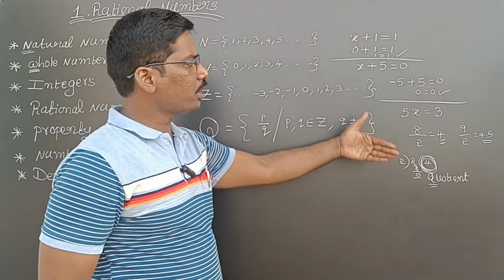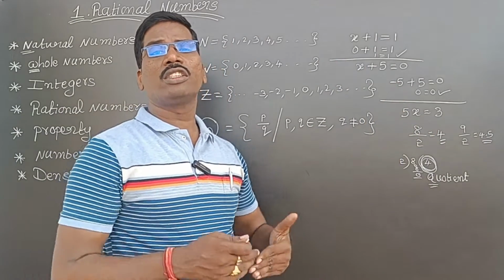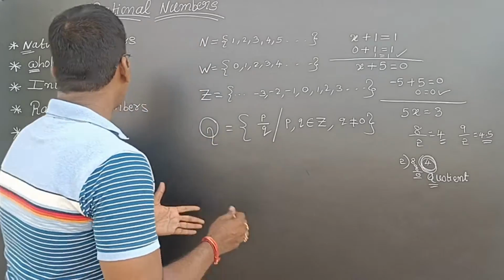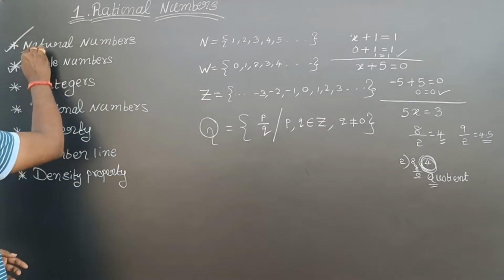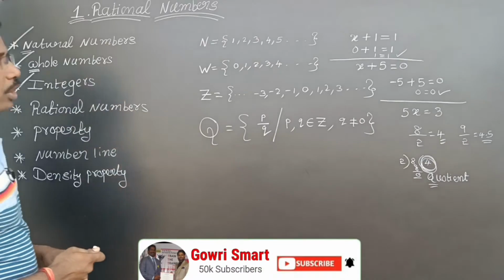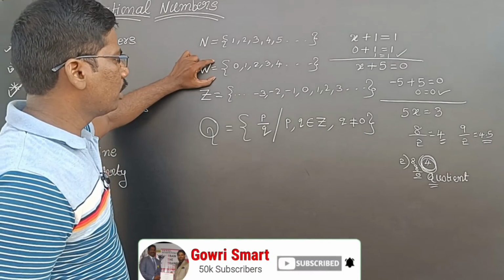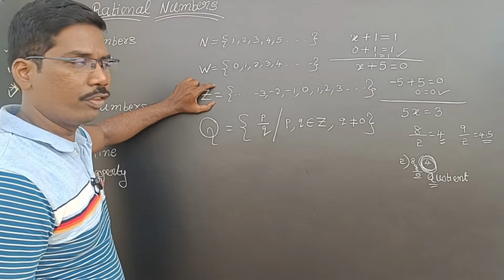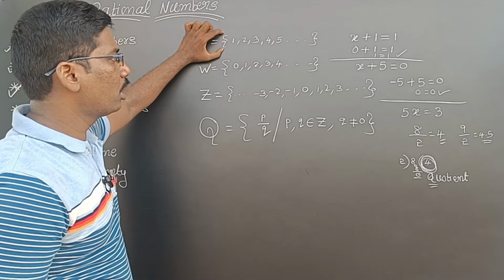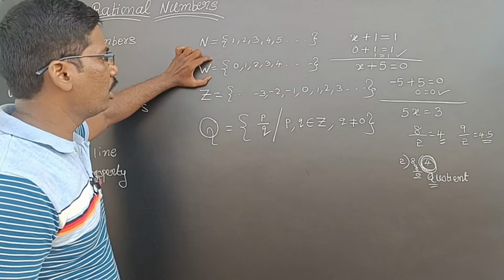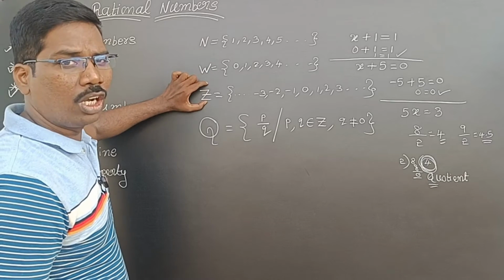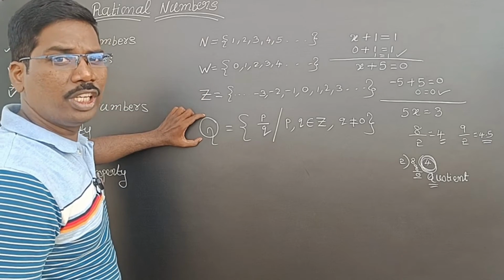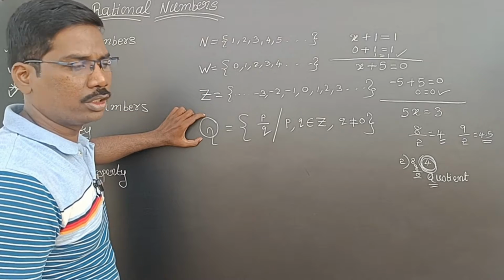Next number system, the next equation is also there, but that is not in our syllabus. That is for the next class. So now we have completed natural numbers, whole numbers, and integers. In natural numbers the least number is 1, in whole numbers the least number is 0, and in integers the least number is undefined. The largest number is undefined, or infinity, in all of them. In rational numbers also, we can't say the least number or the largest number.